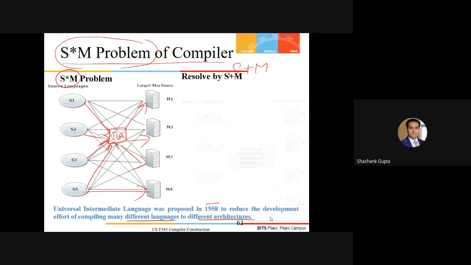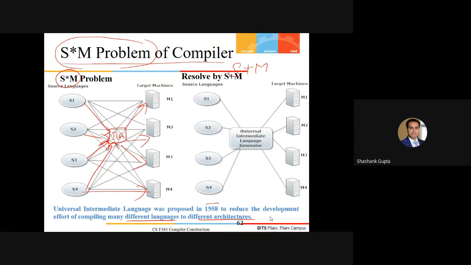So the scenario would look like this. This is going to be resolved by S plus M, in which we generally need one universal intermediate language generator. Now, again, this would act as a switch box. This component. So again, I'm repeating the same thing. Every front end should be able to generate this particular universal language, so that this common language platform could be easily consumed by each one of these machines. Then their life would become somewhat easier.